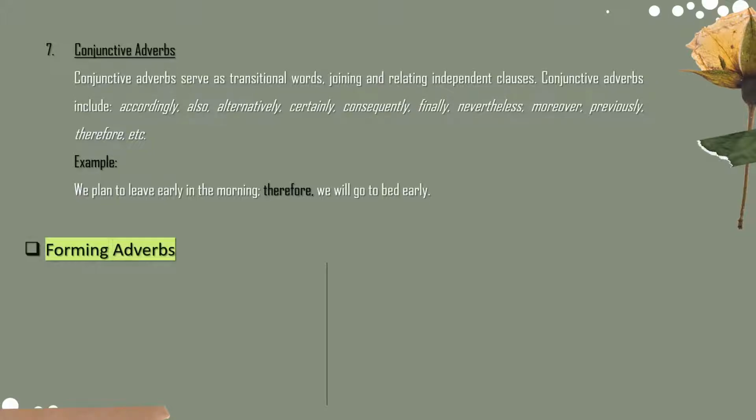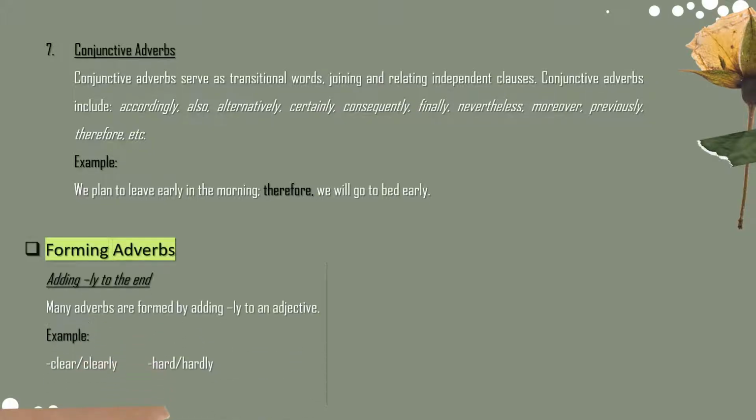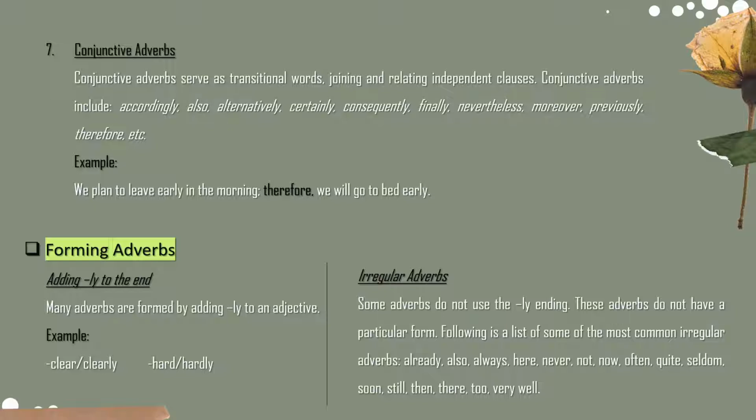So now let's continue to forming adverbs by adding "ly" to the end. Many adverbs are formed by adding "ly" to an adjective. Example, clear to clearly, hard to hardly. Irregular adverbs. Some adverbs do not use the "ly" ending. These adverbs do not have a particular form. Following is a list of some of the most common irregular adverbs: already, also, always, here, never, not, now, often, quite, seldom, soon, still, then, there, too, very, well.